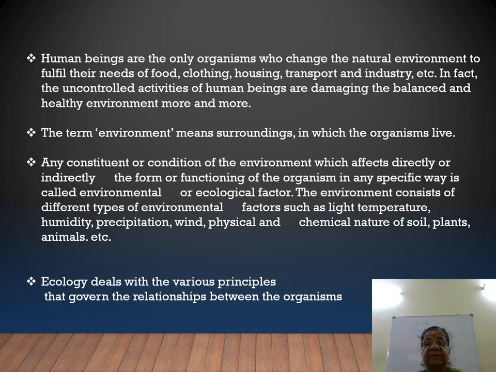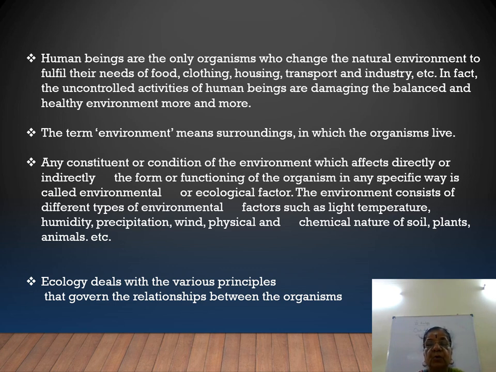So the ecological factor is disturbed. The environment consists of different types of environmental factors such as light, temperature, humidity, precipitation, wind, and physical and chemical nature of soil, plants, animals, etc.